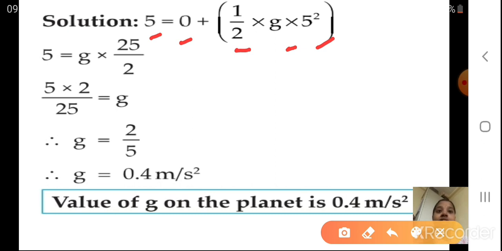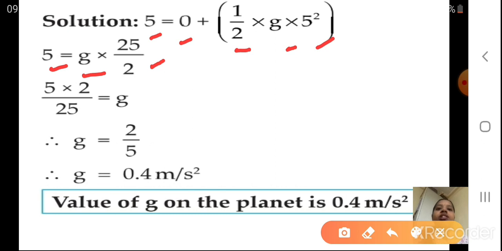Okay, now 5. Now this is 5 square is 25. Yes, so can you see here 25 upon 2 I have written, and here 5 as it is, and g I have written from here. Okay, 0 has gone. Now what you got?